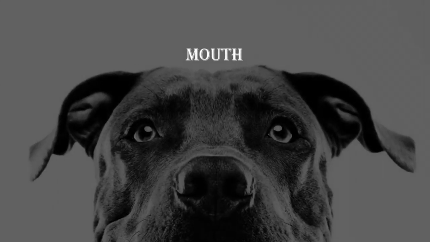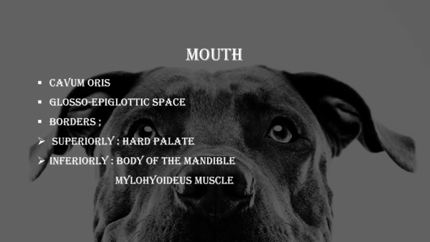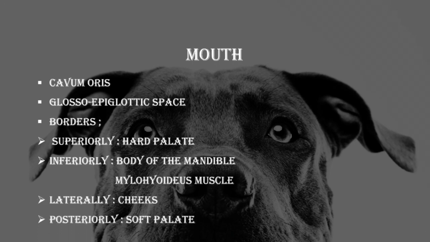Now let's talk about the different parts of the alimentary canal. First among them is mouth. It is also called as cavum oris. Glossoepiglottic space is the space remaining when the mouth cavity is closed. The borders of the oral cavity are superiorly by hard palate, inferiorly by body of mandible and myohyoideus muscles, laterally by the cheeks, and posteriorly by the soft palate.